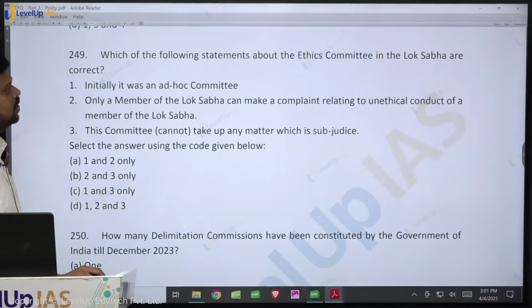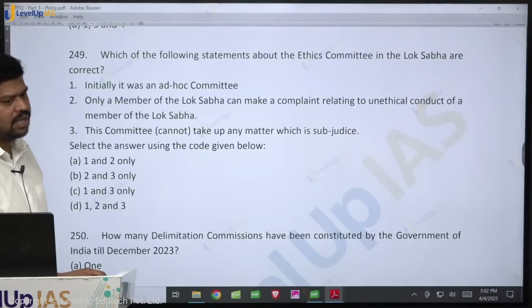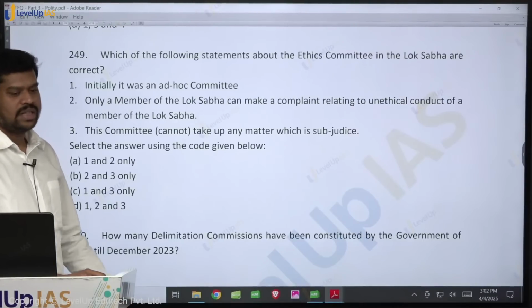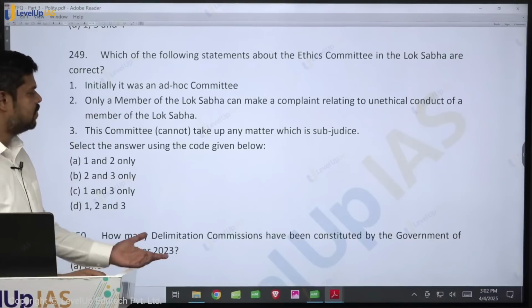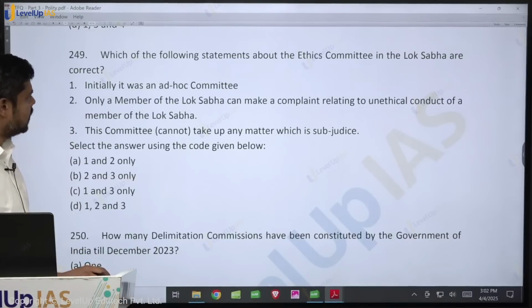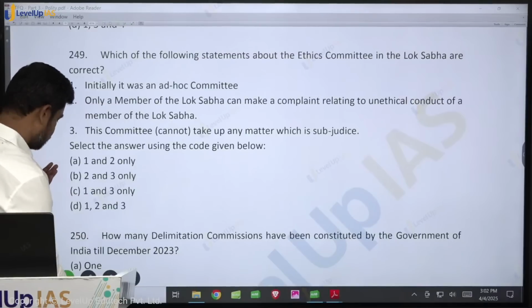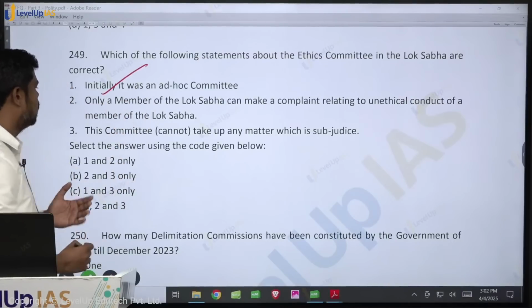Which of the following statements about the ethics committee in the Lok Sabha is correct? Initially it was an ad hoc committee. Yes, initially when it was established it was an ad hoc committee. In 2000 I think it became a permanent committee. But before that it was an ad hoc committee in the Lok Sabha. So yes, initially it was an ad hoc committee, that is true. What is an ad hoc committee?